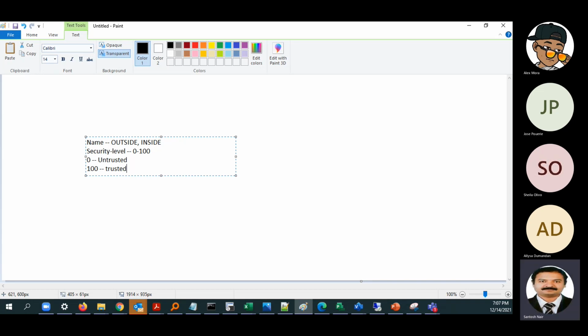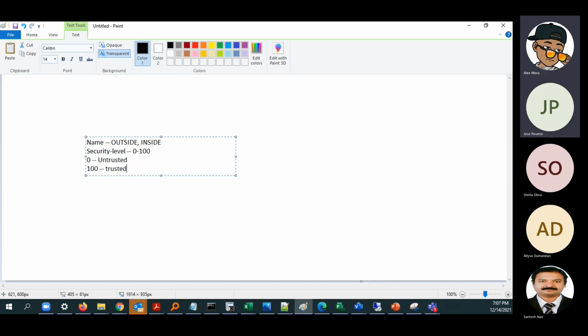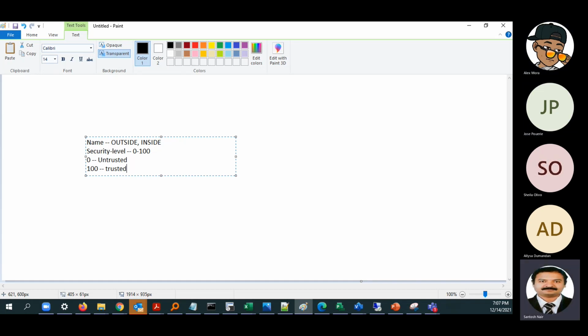So tell me, what are the two configurations we have to do? We have to name the interface and we have to give the security level. Okay, so higher is safer, or we can say higher is trusted, and lower security level is untrusted. It can be any number between 0 to 100.